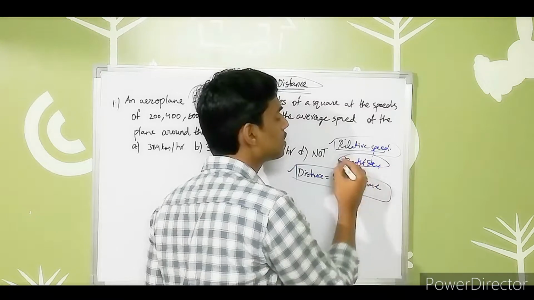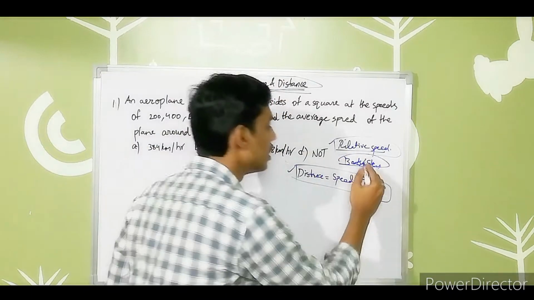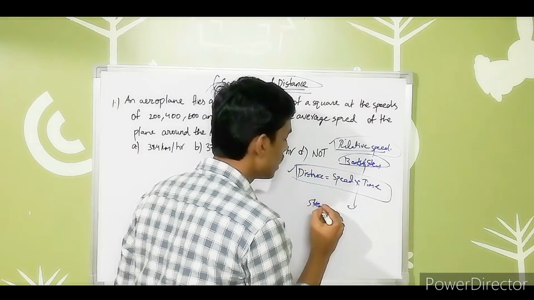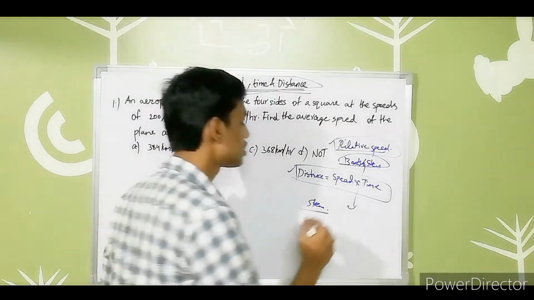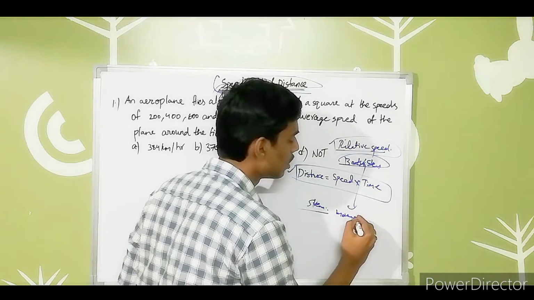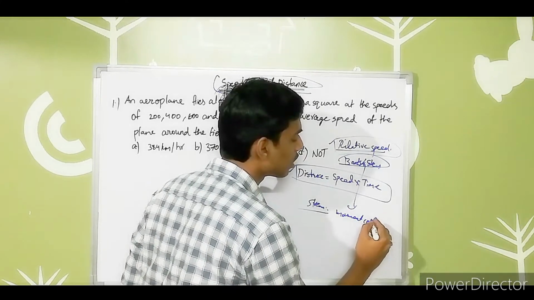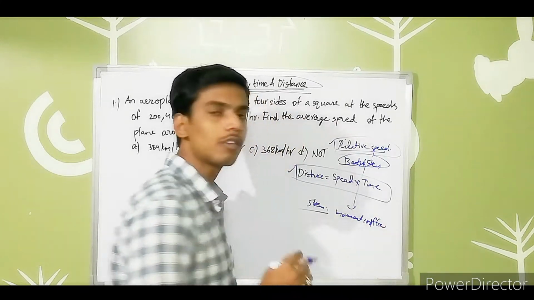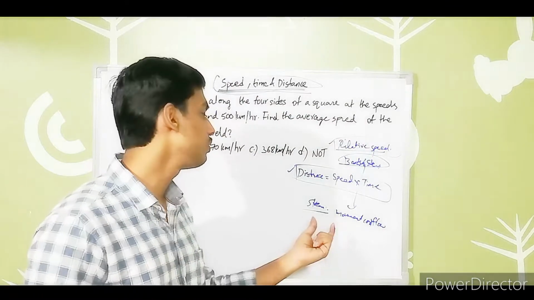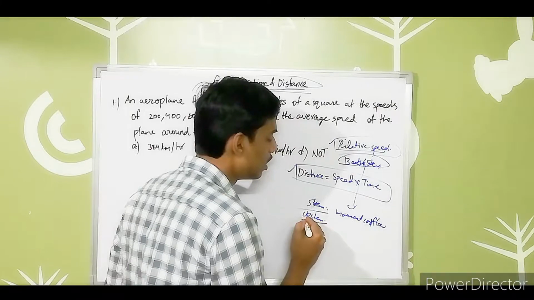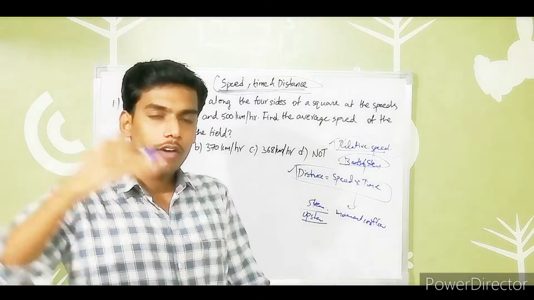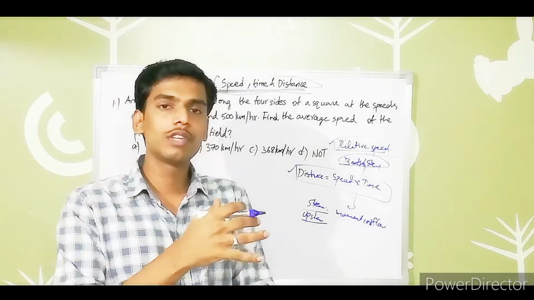When I'm talking about boats and streams, we have three main terms. First, what is a stream? Stream is nothing but the movement or flow of water in the river. Upstream is when the boat's direction is opposite to the flow of the river water.